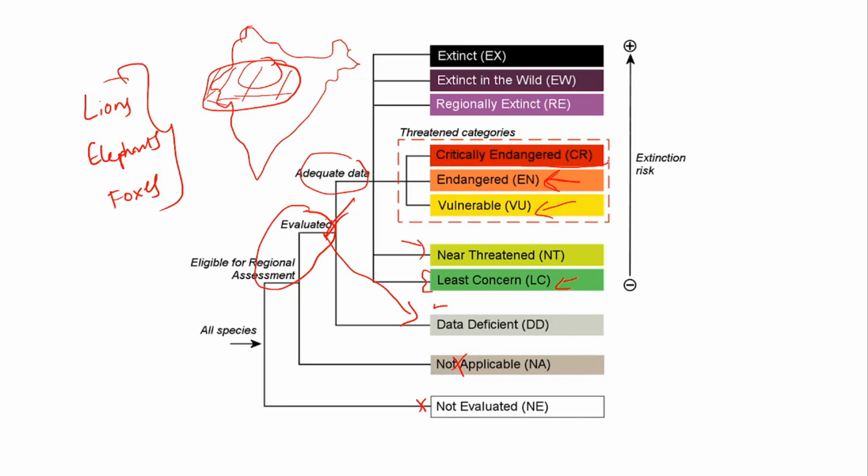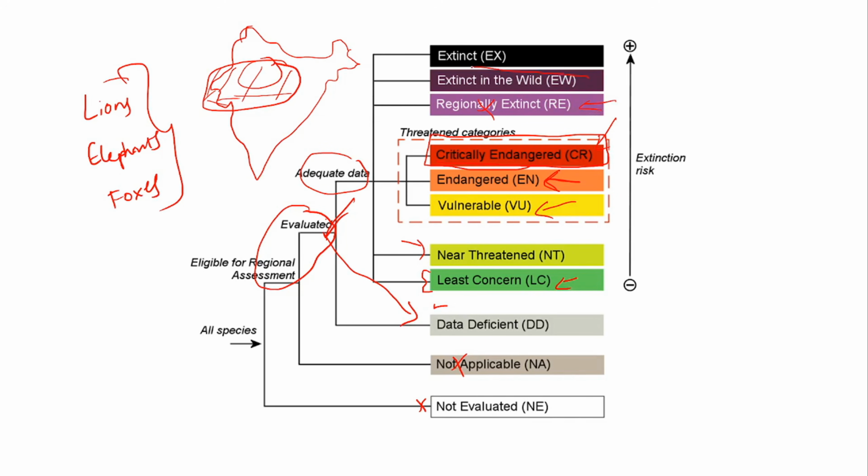Critically endangered: if something declined so much and the situation is very critical, literally raising an alarm, that either you do something now or you will lose the species, then it is called critically endangered. Then there is regionally extinct, which means extinction in a particular region. Cheetahs were extinct in India but not in Africa, so cheetahs are regionally extinct in India.